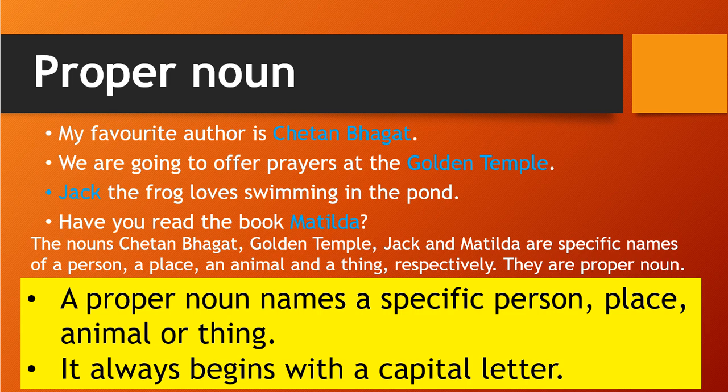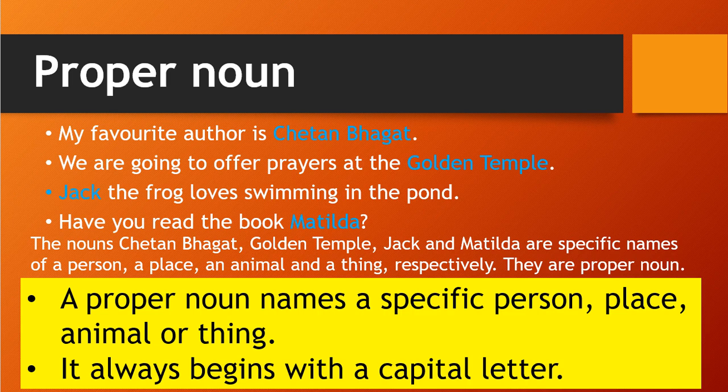Jack is one particular frog's name, and one book name is Matilda, right? Chetan Bhagat is a person name, Golden Temple is a place name, Jack is an animal name which is a frog, and Matilda is a thing, that is a book name.